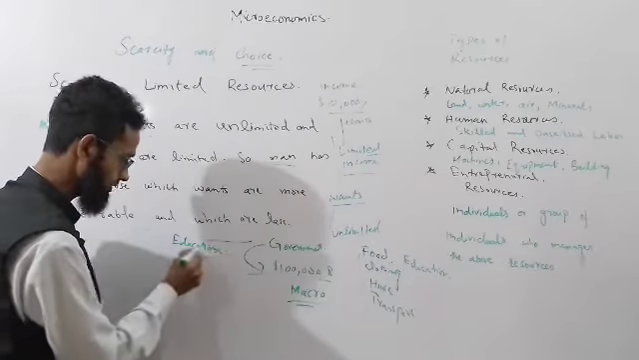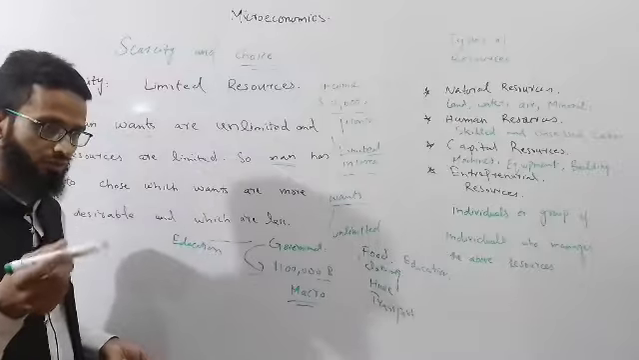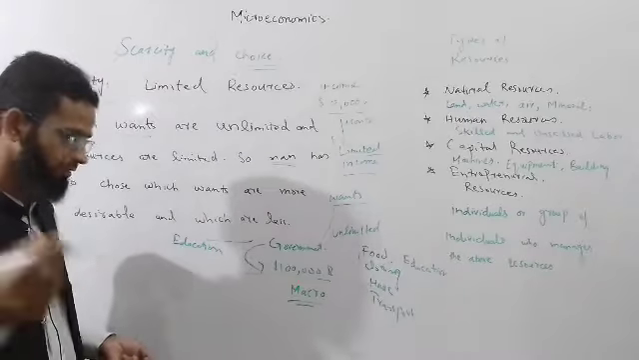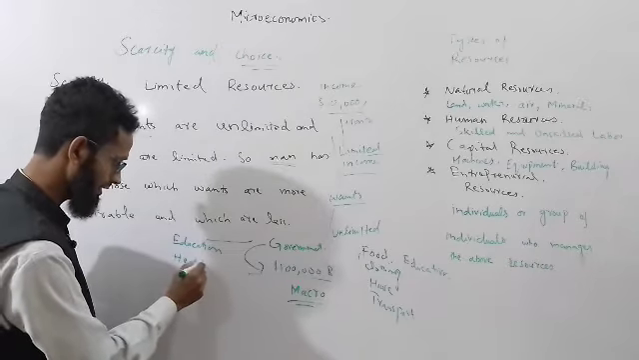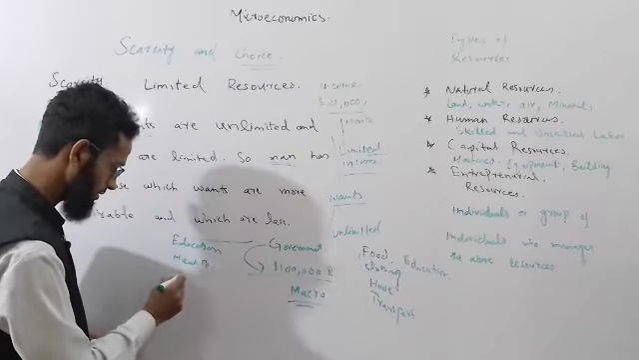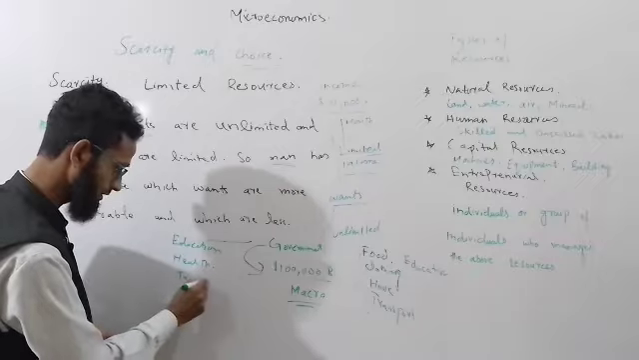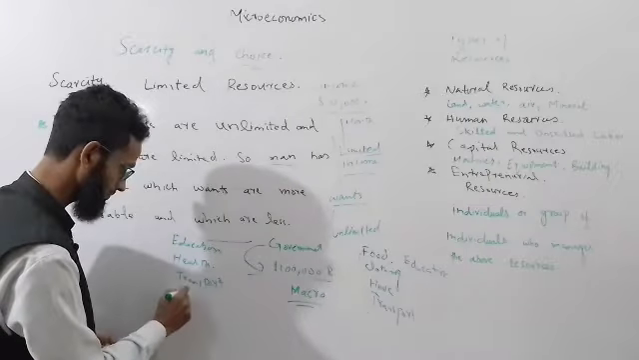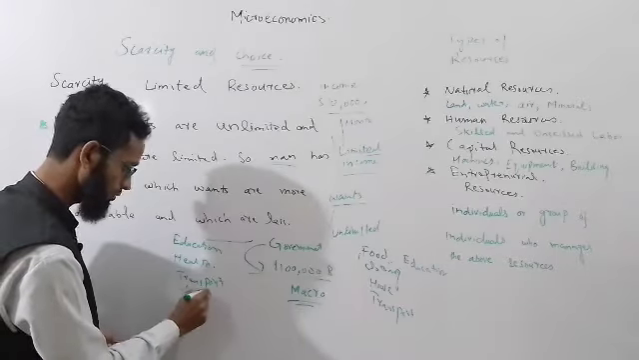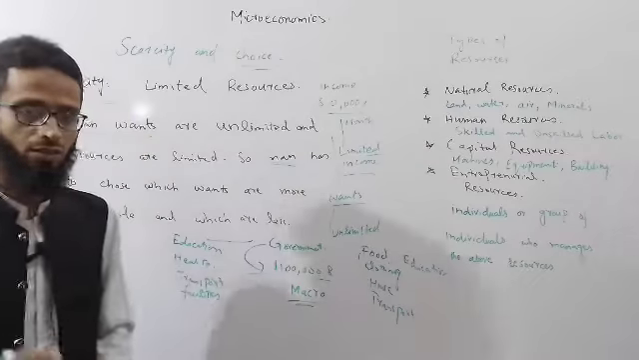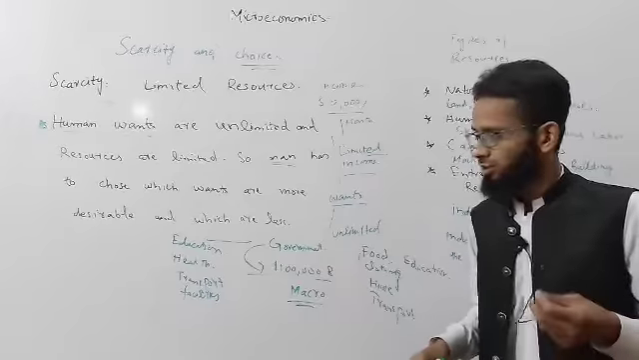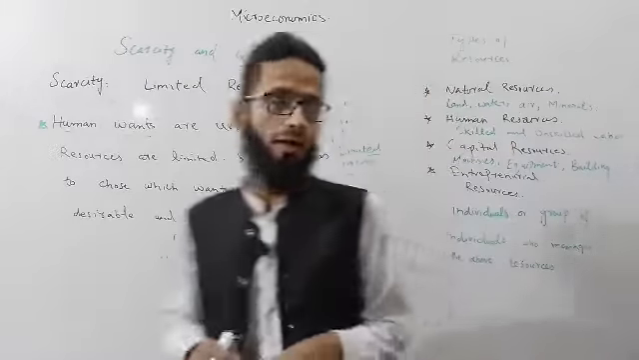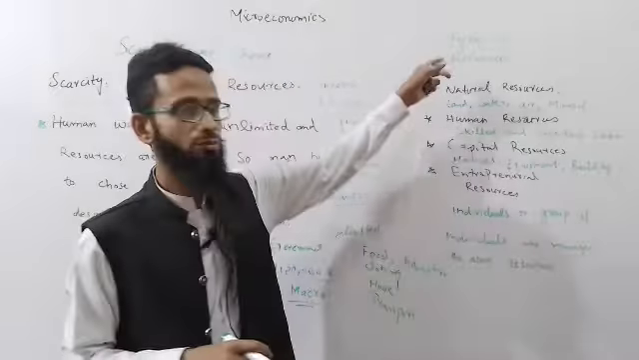spend on education, on schools, or on government colleges or universities, or how much to spend on hospitals, that is health, and how much to spend on transport facilities. So the government also faces the problem of scarcity and choice. So this is the case in our economy, and now we go to the types of resources.